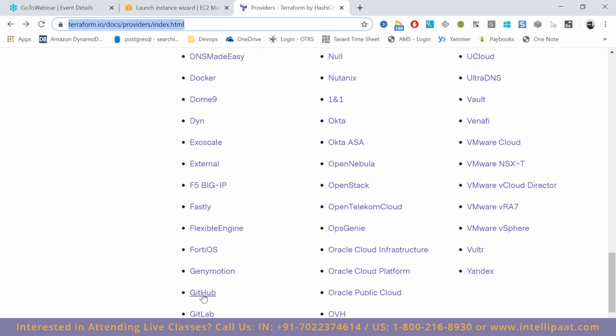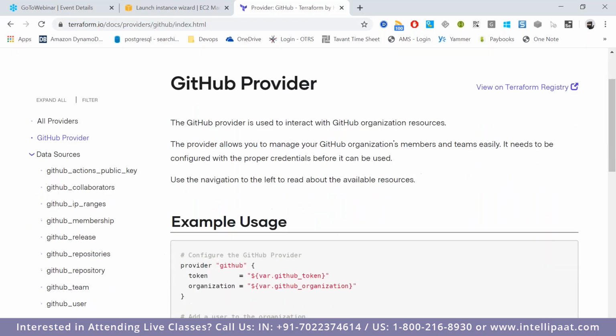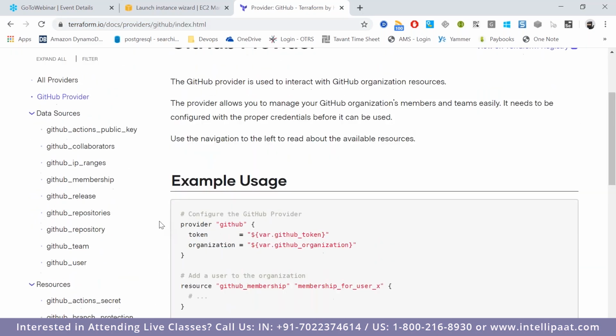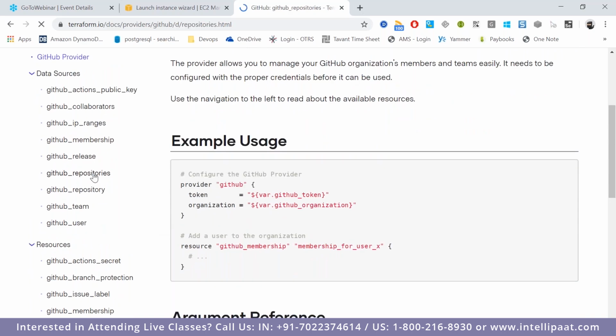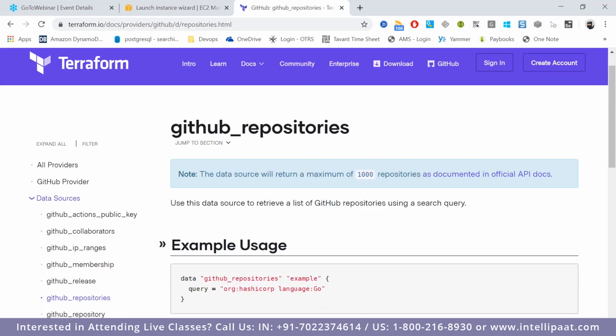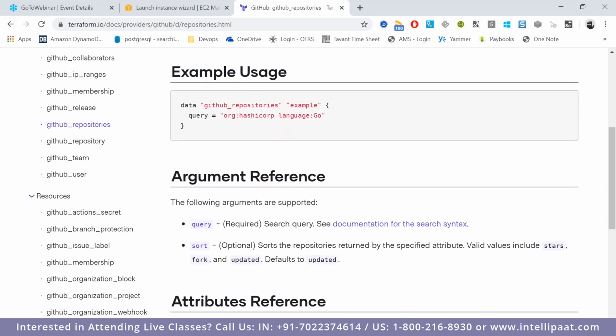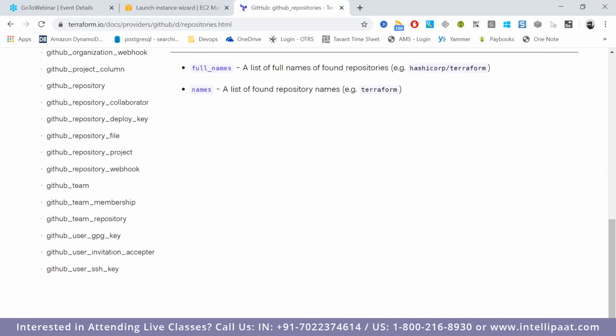Now, using Terraform, we can do a similar setup also. See here, if I wanted to create any GitHub repository, I can create it. How we will create it, let's see. But whatever manual task we do using a console can be achieved using Terraform as well. And the main purpose of it is to code your infrastructure.